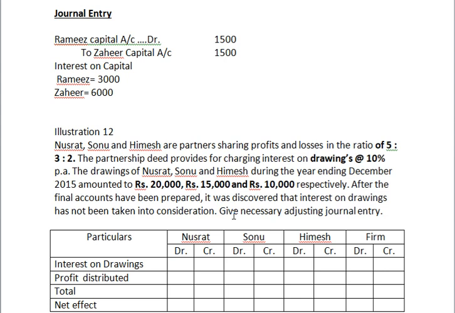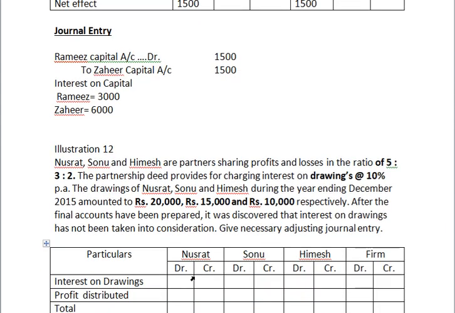Here it is just the opposite of interest on capital. So what to do? Interest on drawings, we are charging to the partners' capital. So the firm is getting that amount and the partners are making the payment. So the partners' capital account gets a debit balance and the firm gets the credit balance. So how much is the interest on drawings? Here 2,000 rupees, at 10%.